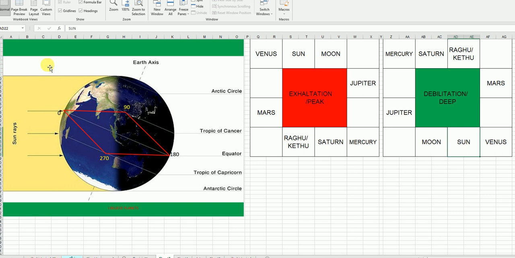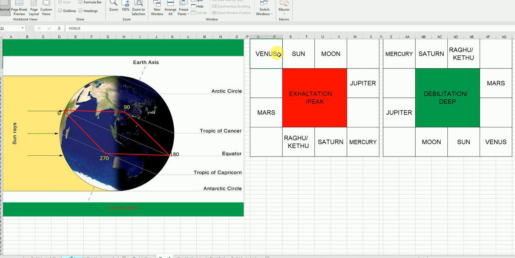Now suppose you take Venus. Venus gets exaltation here, that is Pisces. From there it starts moving to debilitation. When Venus's debilitation finishes at Virgo, from there it moves towards exaltation.